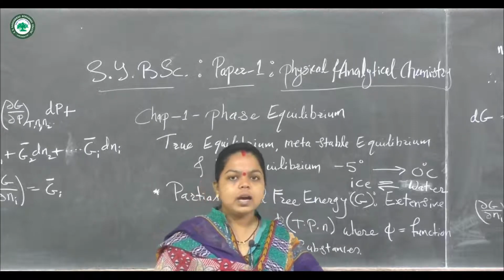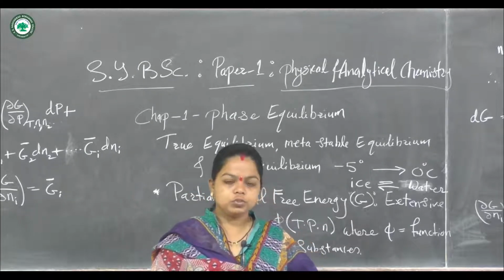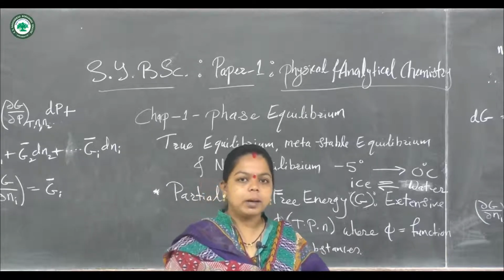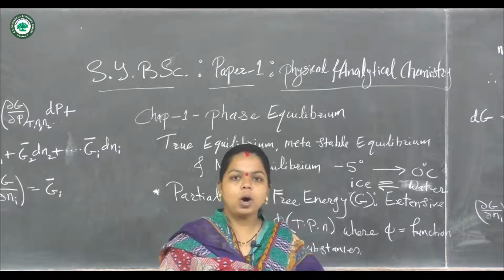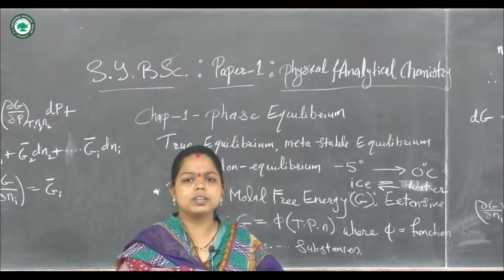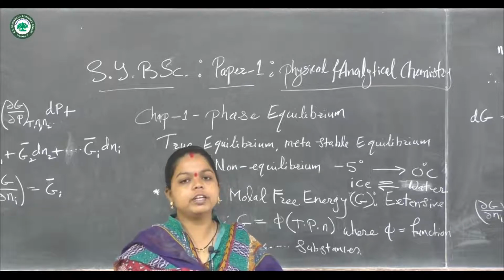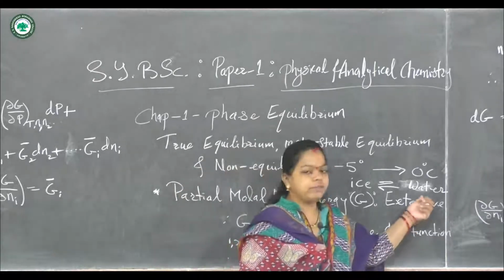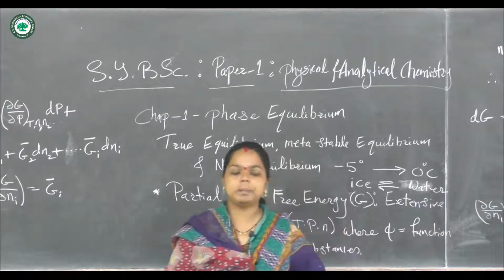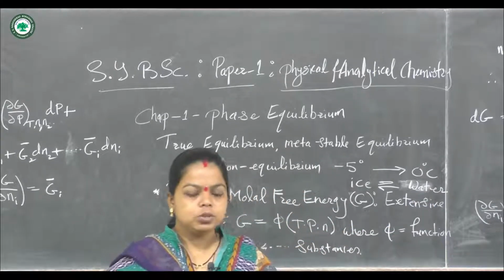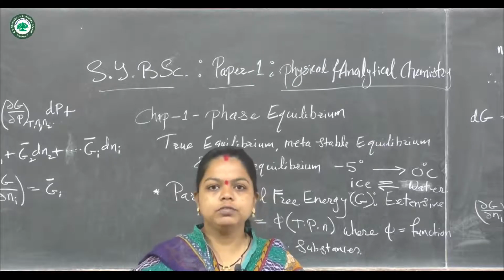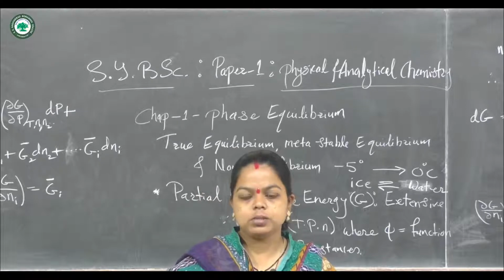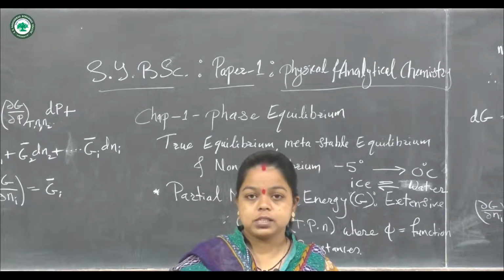When all the ice has been converted into water at 0 degrees Celsius, all the solid ice has become liquid molecules. When all molecules are in the liquid phase, then slowly the temperature will rise. So up to attaining the liquid state, there is no increase in temperature at 0 degrees Celsius.